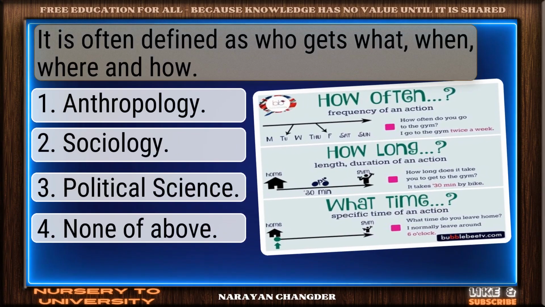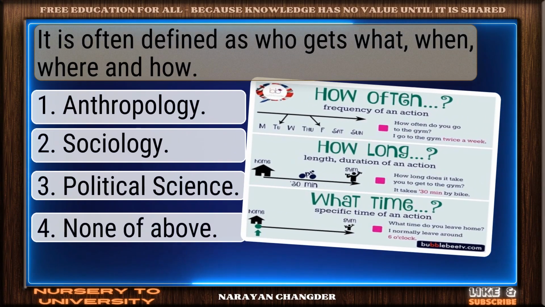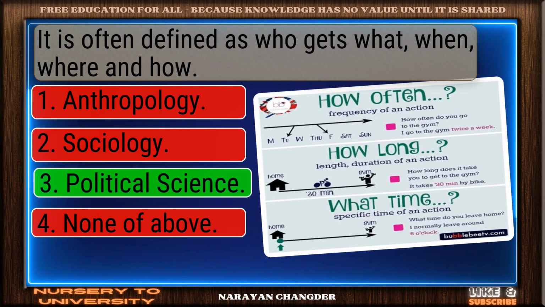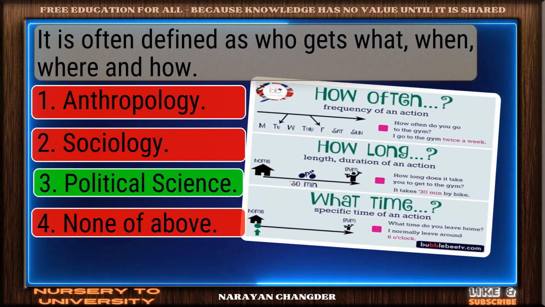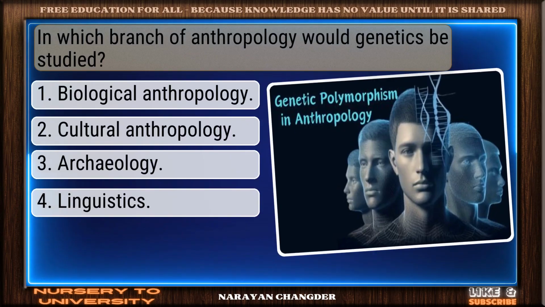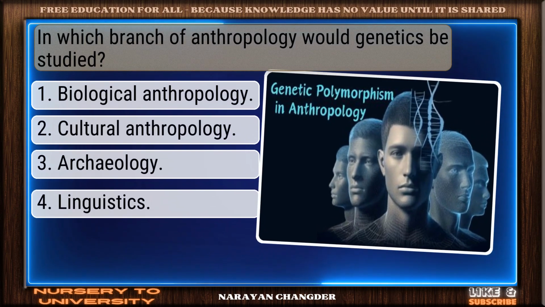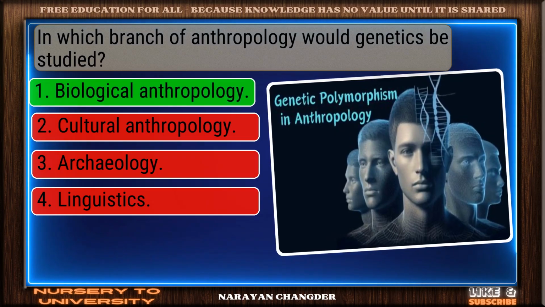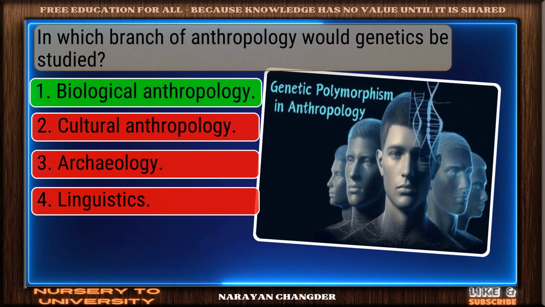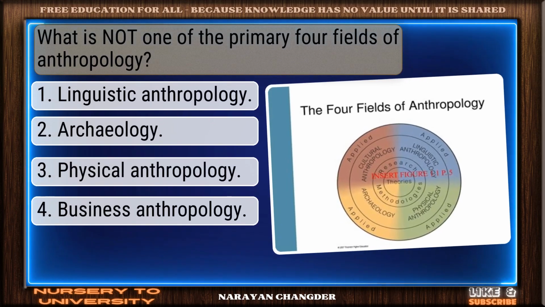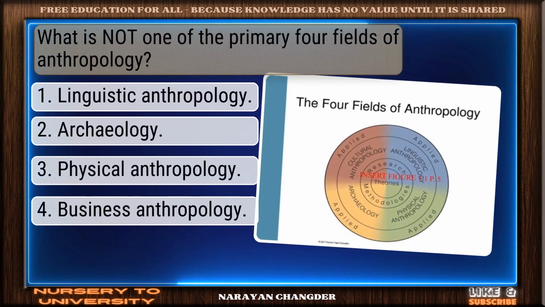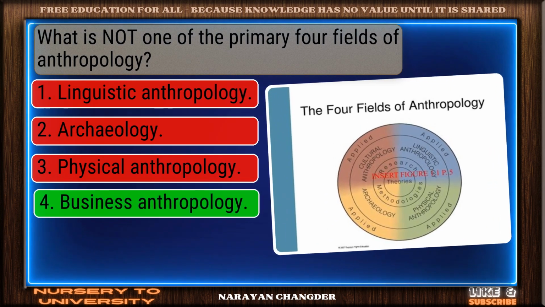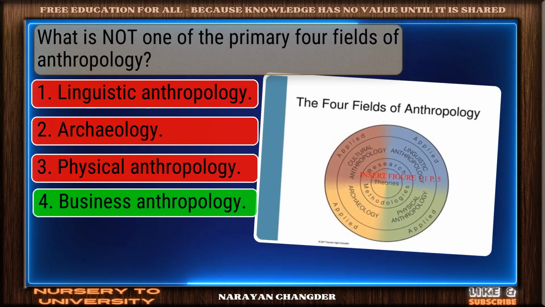It is often defined as who gets what, when, where and how. Bravo. Political science is the answer. In which branch of anthropology would genetics be studied? Excellent. Biological anthropology is a brilliant choice. What is not one of the primary four fields of anthropology? You chose business anthropology, and it is correct.